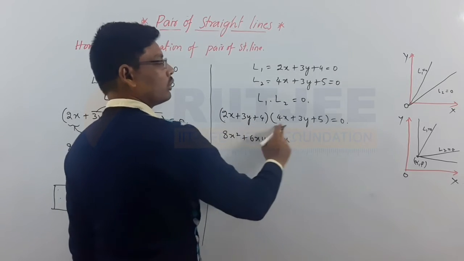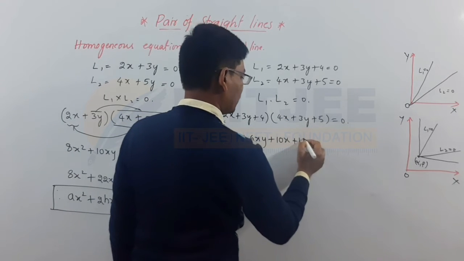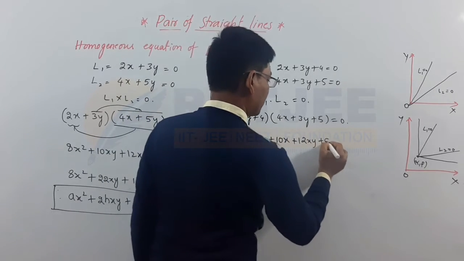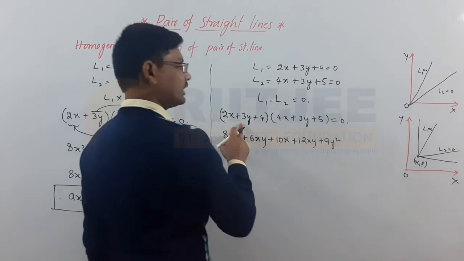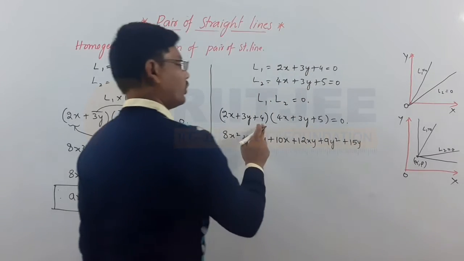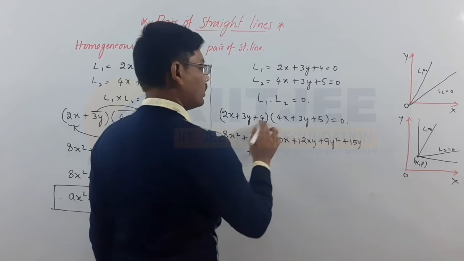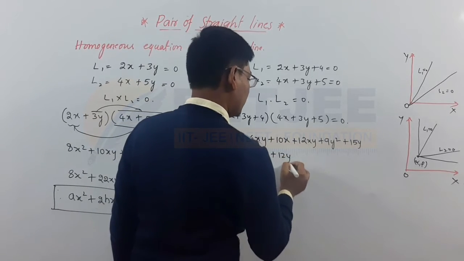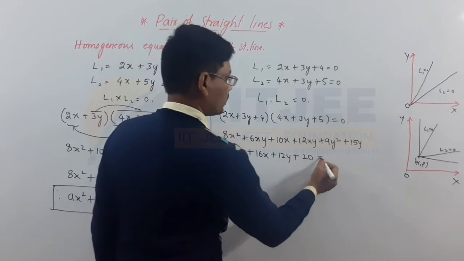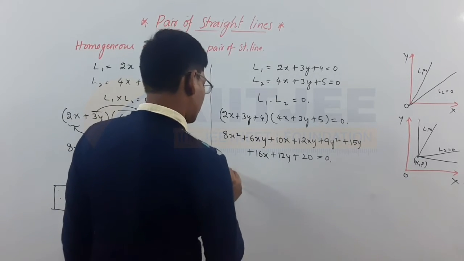Next 3y into 4x is 12xy, 3y into 3y is 9y square, 3y into 5 is 15y. Next 4 into the whole expression: 16x, 12y, and 20 is equal to 0. Now write the terms together.